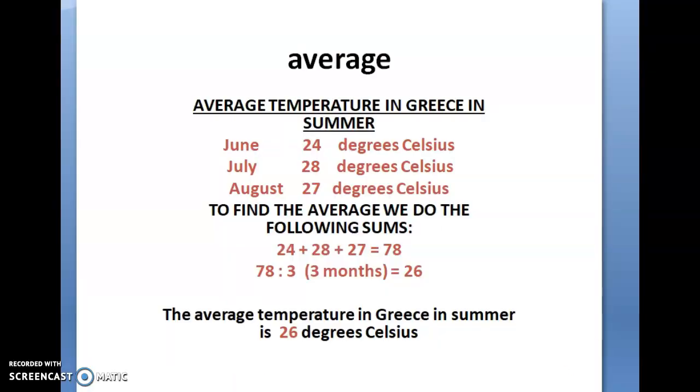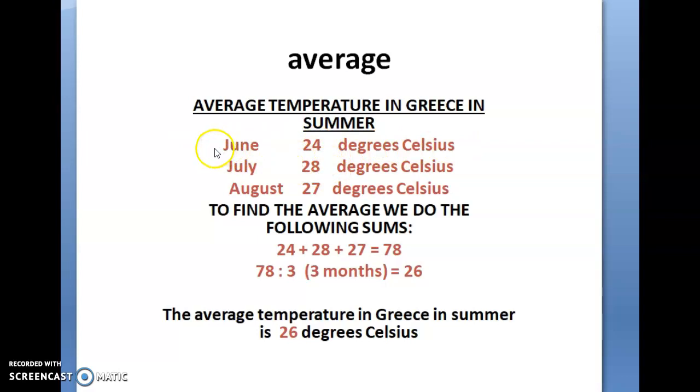So, first of all, let's see what we mean when we say average. I have an example for you: the average temperature in Greece in summer. To find the average of a number, we have to gather the temperatures.